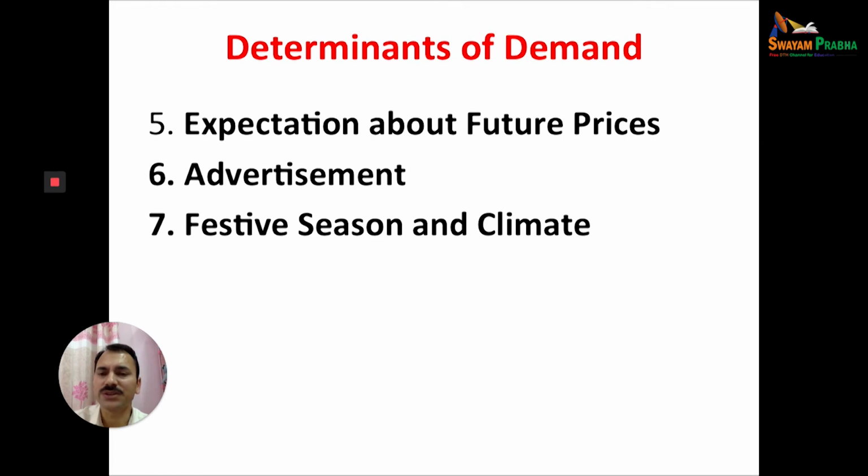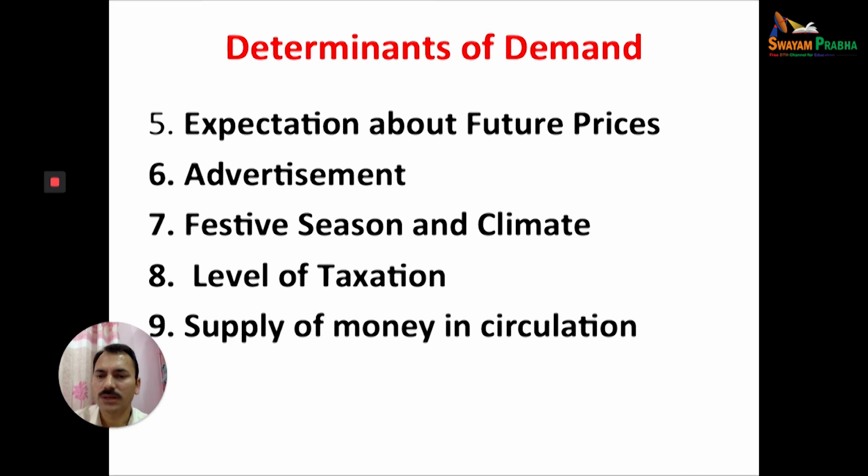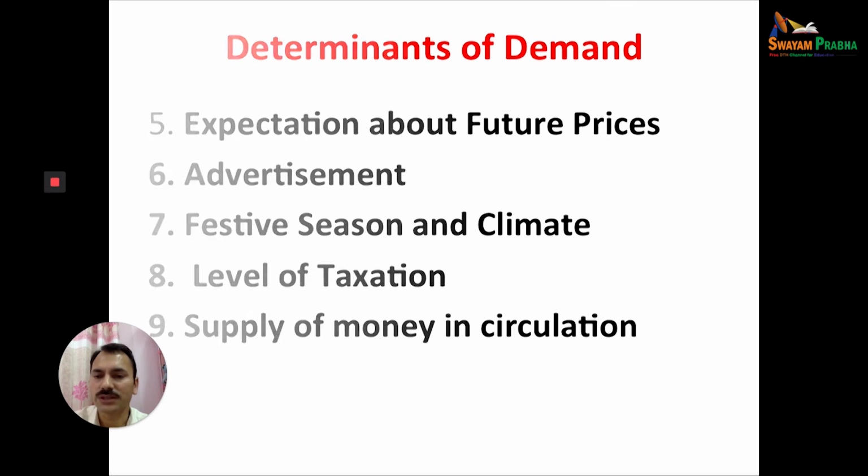Festive season and climate again will affect the demand of a particular commodity. Level of taxation: more taxation, less purchasing power, less demand for a commodity. Supply of money in circulation is again an important factor. The higher the supply of money, the higher the demand for a product. But in an economy where the supply of money is less, the demand for commodities will decrease.